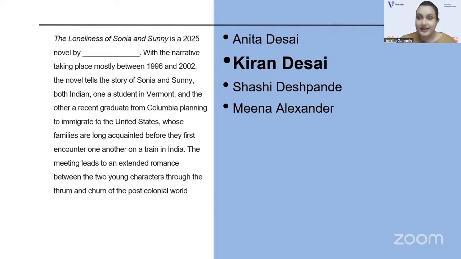Yes, the daughter of Anita Desai. Tell me, which are the other important novels by Kiran Desai? The Inheritance of Loss, The Hullabaloo in the Guava Orchard, and now The Loneliness of Sonia and Sunny, another major novel by Kiran Desai, the daughter of Anita Desai. Very good. Next.